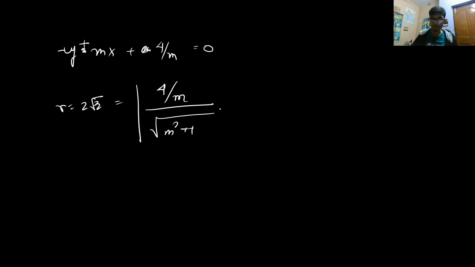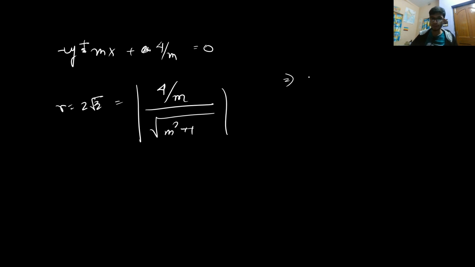Now the equation of the tangent was y is equal to mx plus 4 by m, and the perpendicular distance r, which is 2 root 2, is equal to the modulus of, putting 0 comma 0 in this equation, 4 by m divided by the square root of m square plus 1.